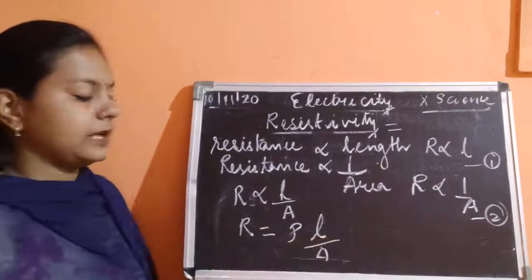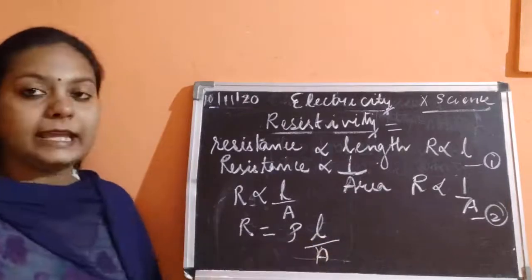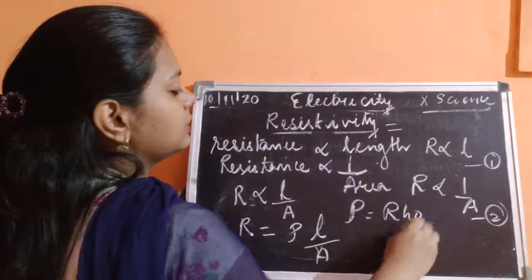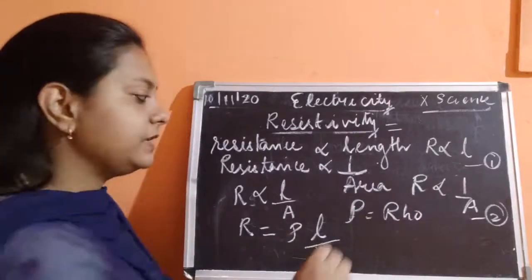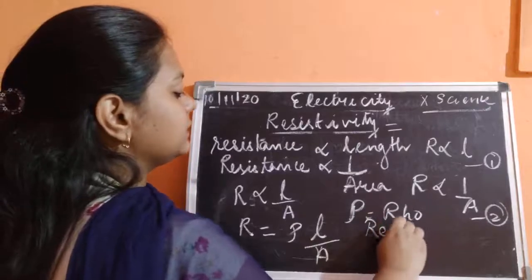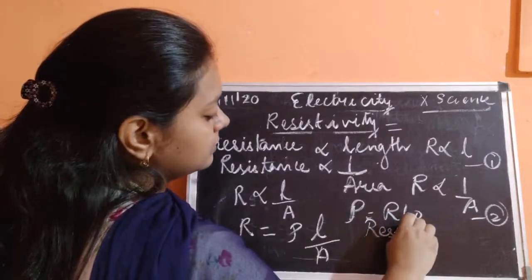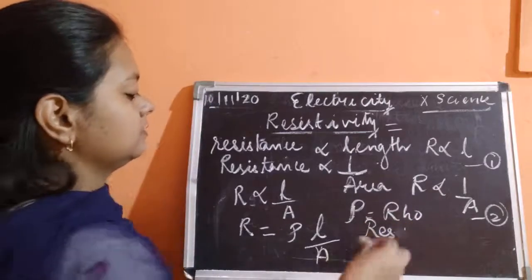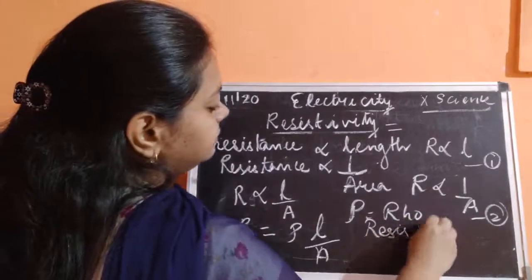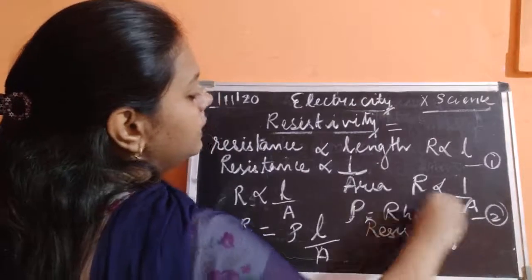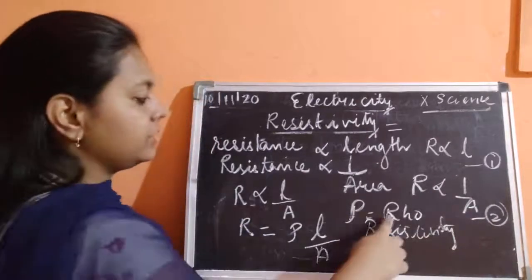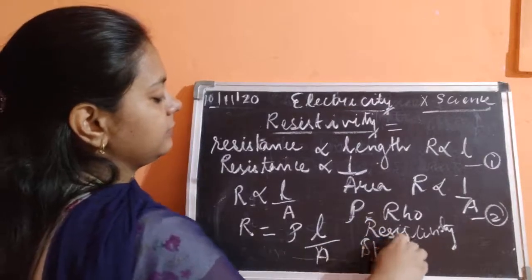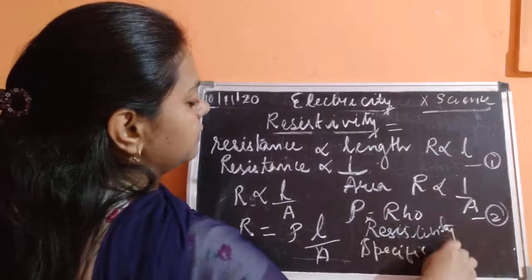Rest remains same, R equals rho L by A. Here rho is the resistivity constant, or simply we can say it is resistivity. It is also known as specific resistance.